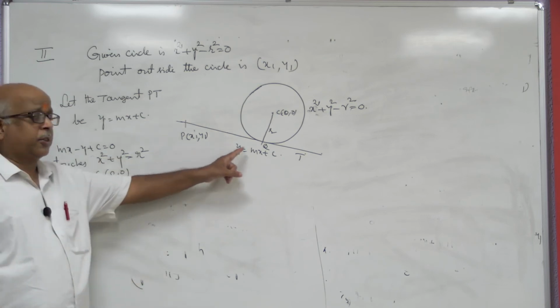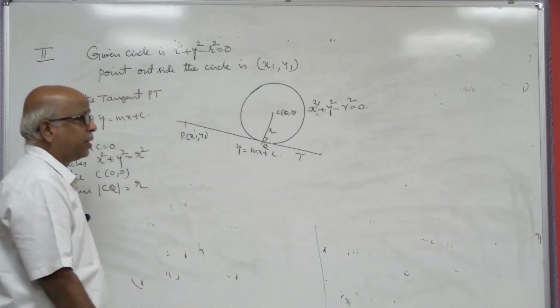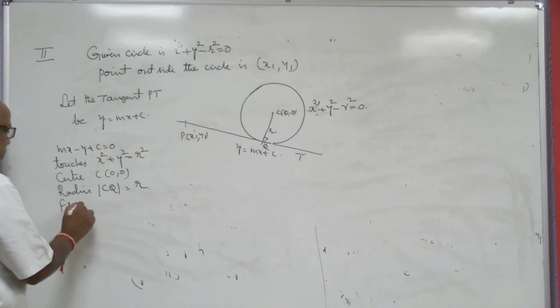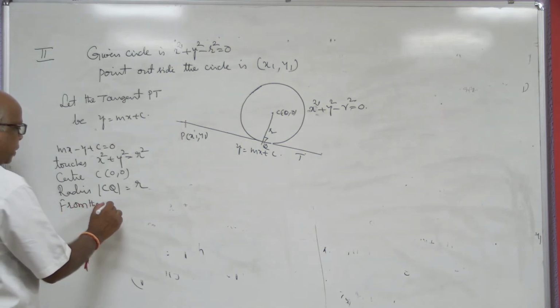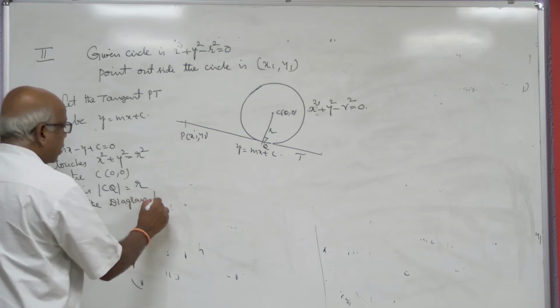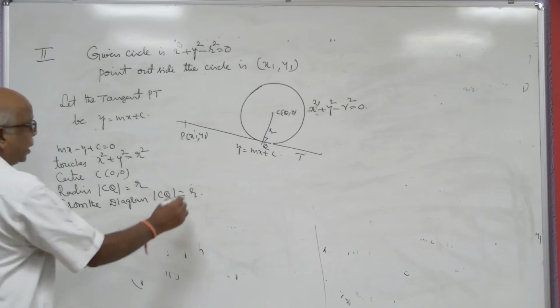If the line touches the circle, there is a rule: the perpendicular distance from the center equals the radius. From the diagram, CQ equal to r.